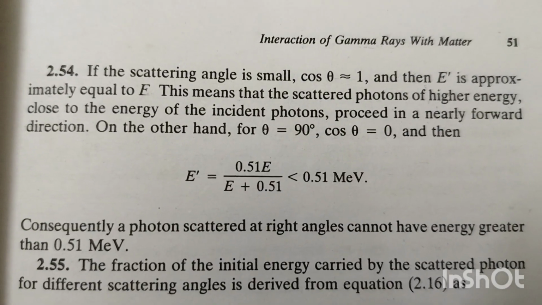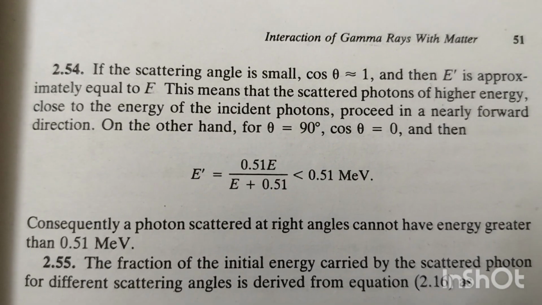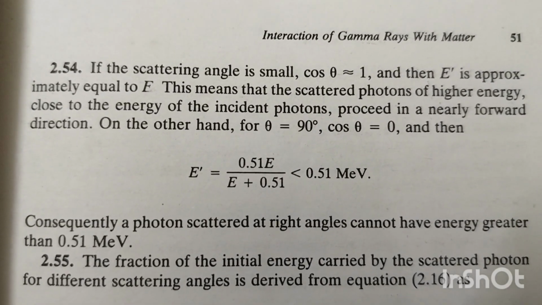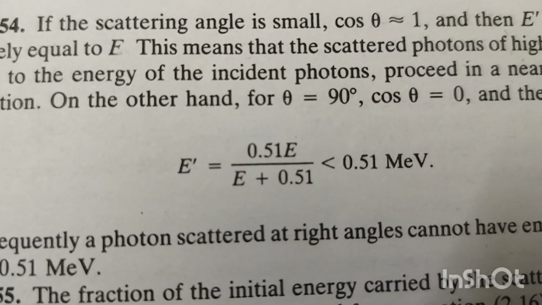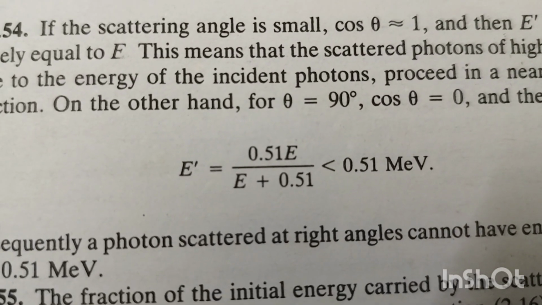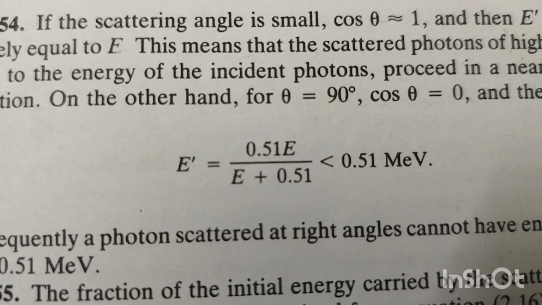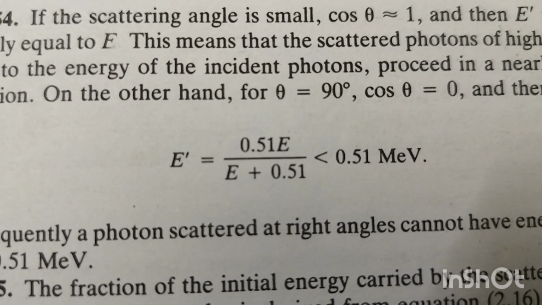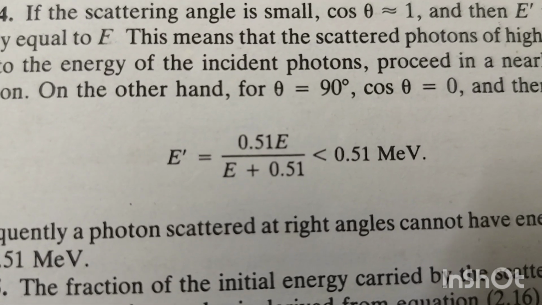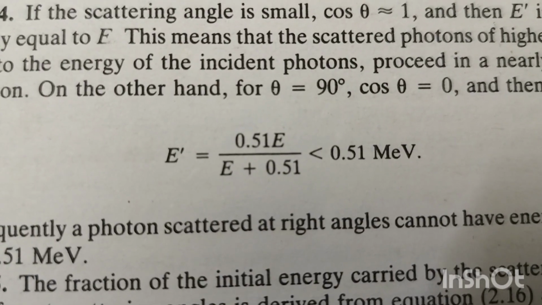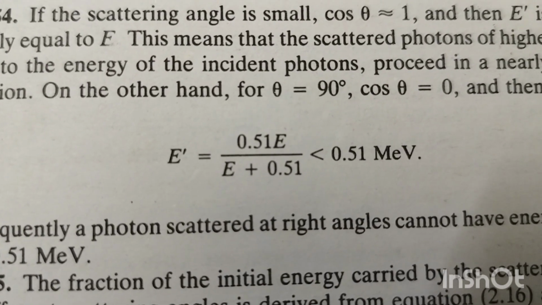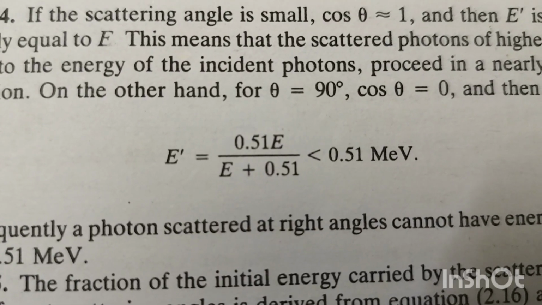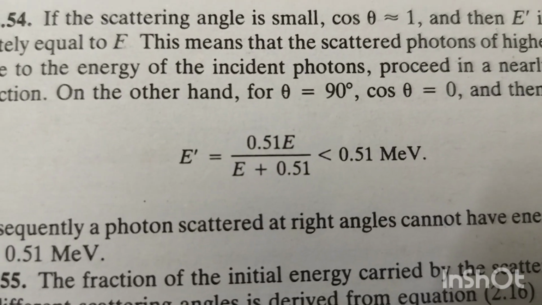If theta is equal to 90 degrees, what happens? E prime, the energy of the scattered gamma ray, equals 0.51 times E divided by E plus 0.51. It is less than 0.51 MeV. If it is undergoing scattering by a 90 degree angle, the energy lost by the gamma ray is higher. Okay.